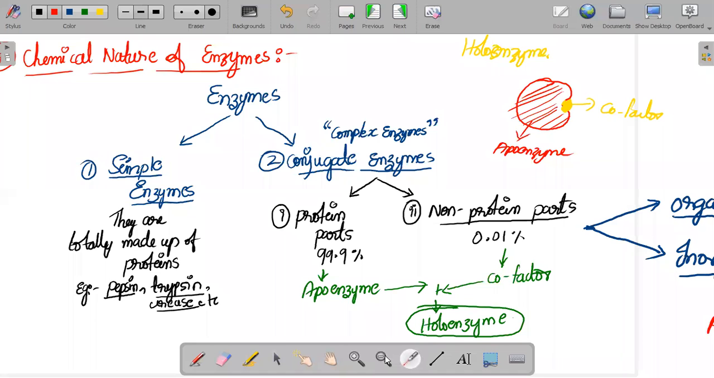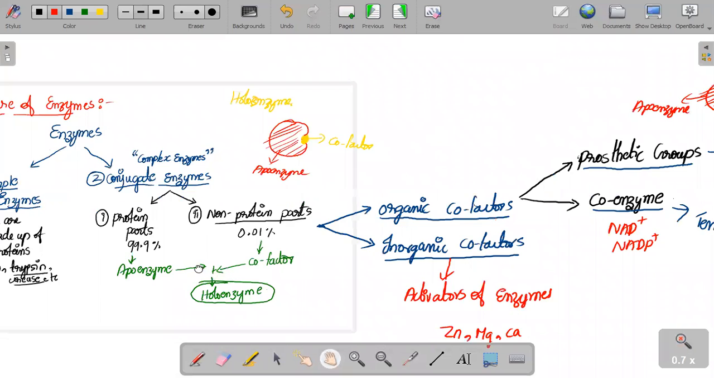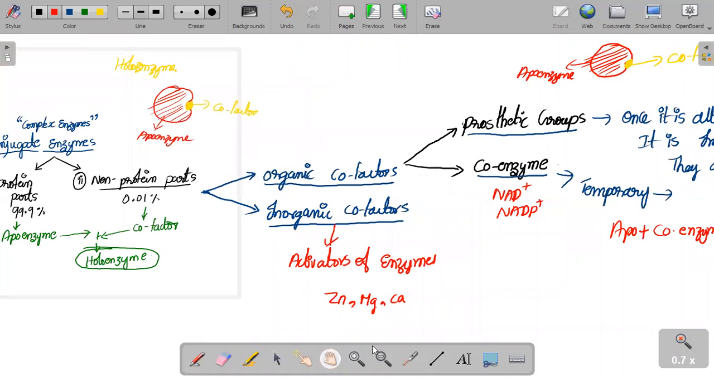So what we have seen here is that the non-protein part, the cofactors, is divided into two types. One is called the organic cofactor, and the other is called the inorganic cofactor. Organic cofactors are again divided into two types: one is the prosthetic groups, and the other is the coenzymes.